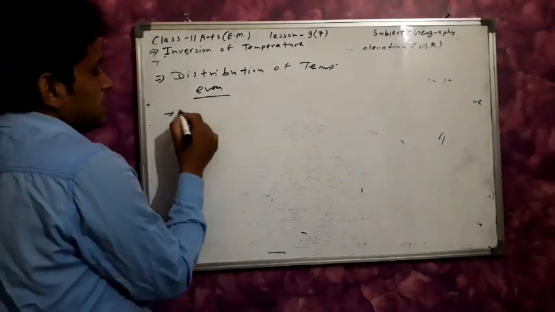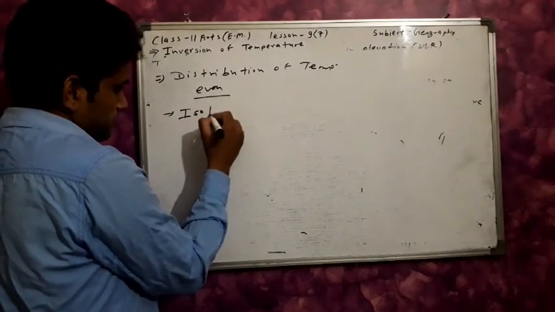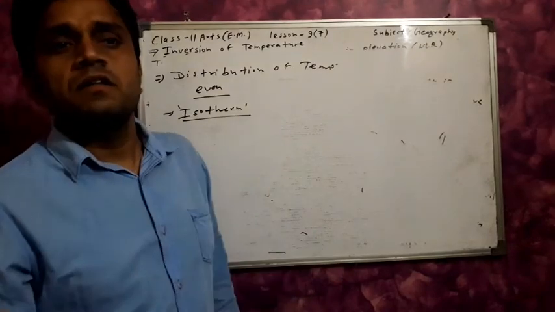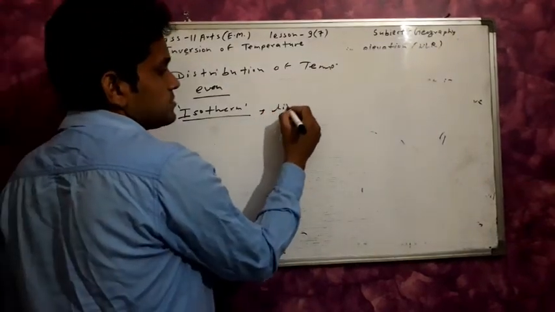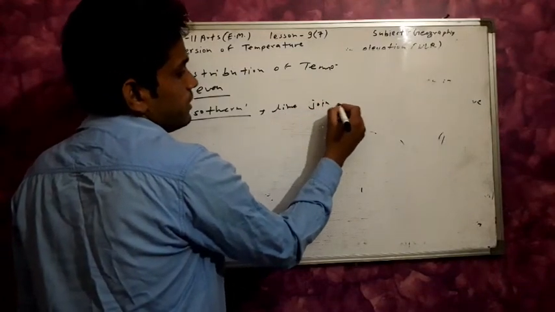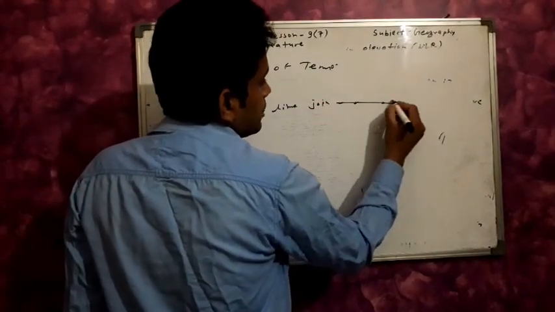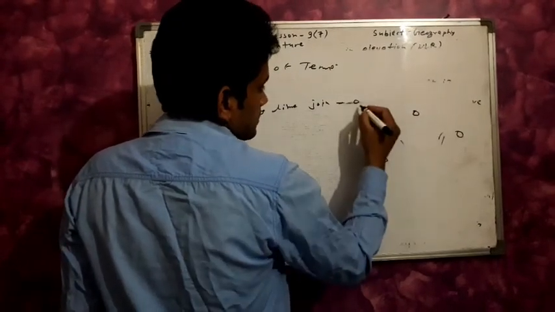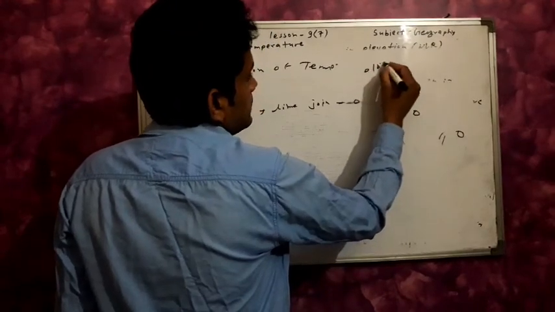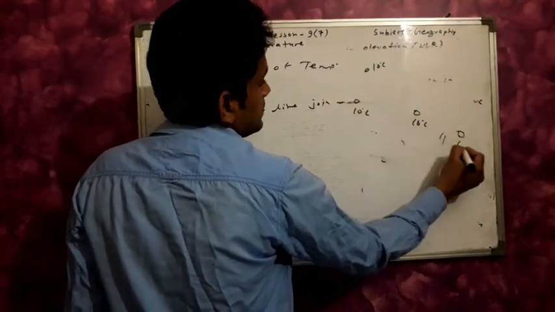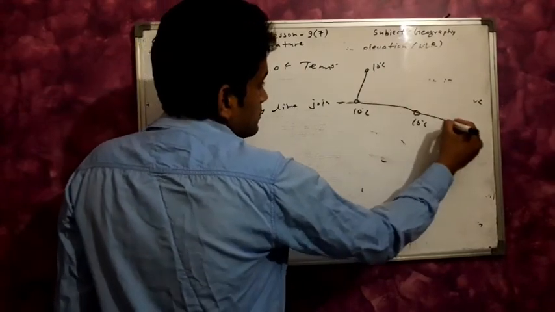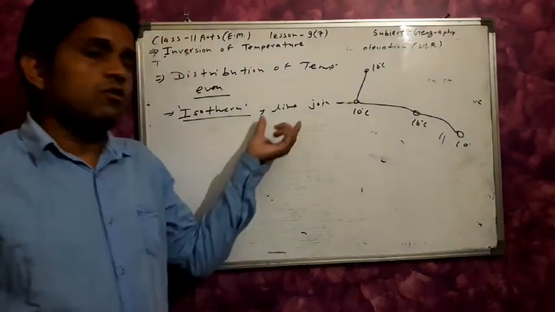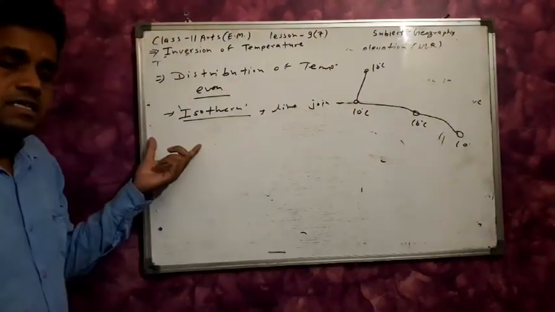Then we consider the isotherm. What is an isotherm? Lines which join the regions that have equal temperature. For example, this region has 10 degrees Celsius, this region also has 10 degrees Celsius. This line joins all of these places which have the same temperature, and it is known as the isotherm.